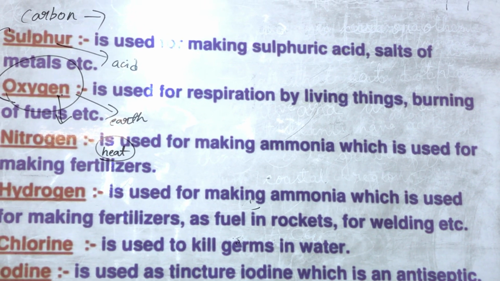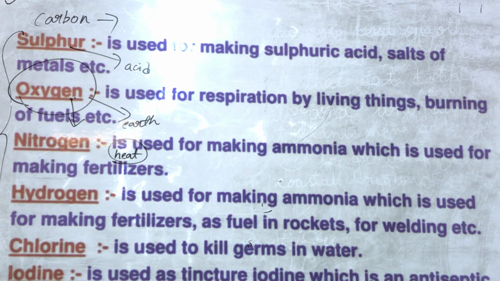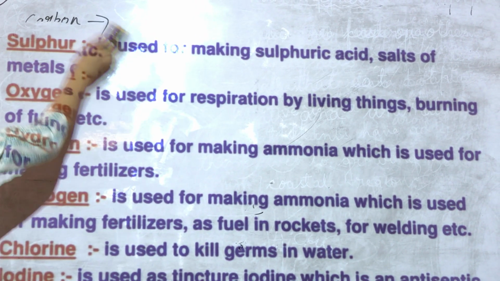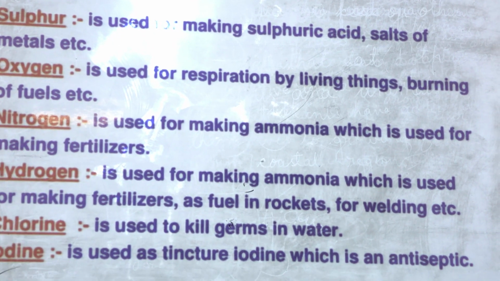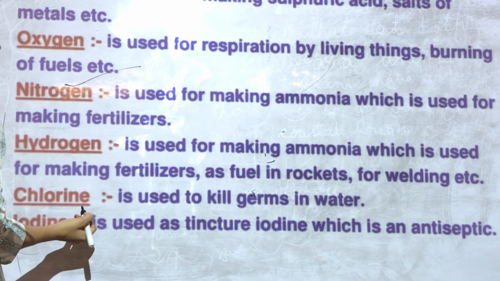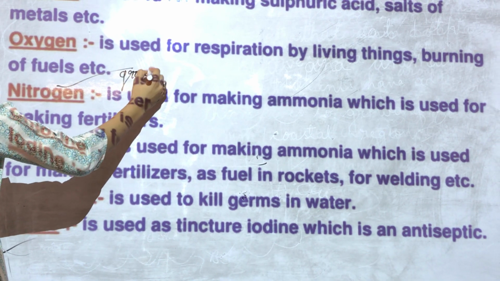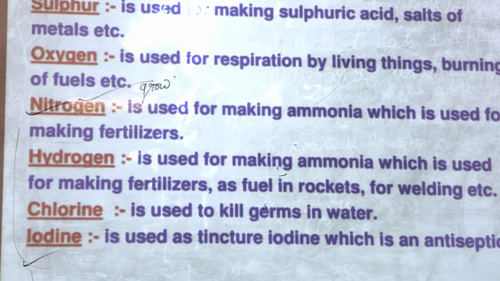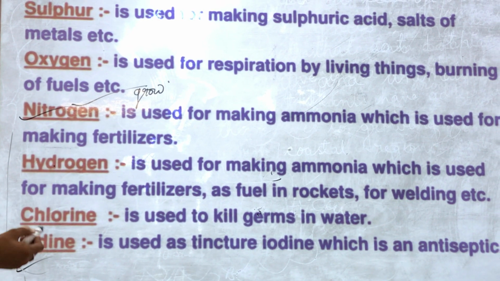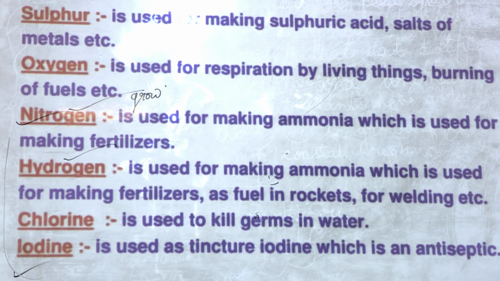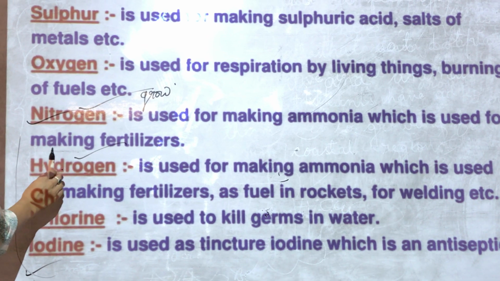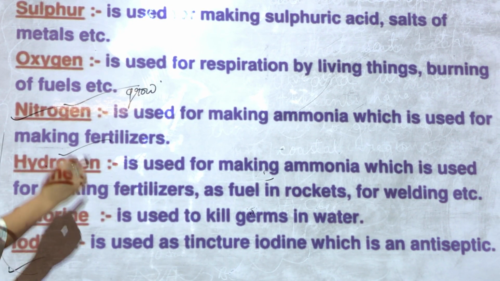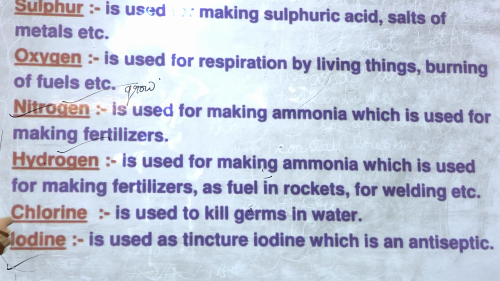Nitrogen is used for making ammonia, which is used for making fertilizers. Also, nitrogen is very important for the growth of plants, because a plant needs this nutrient to grow and make food by the process of photosynthesis. So this nitrogen is also very important. Hydrogen is also used as a fuel in rockets. Do you know this? This non-metal is widely used for fueling rockets.